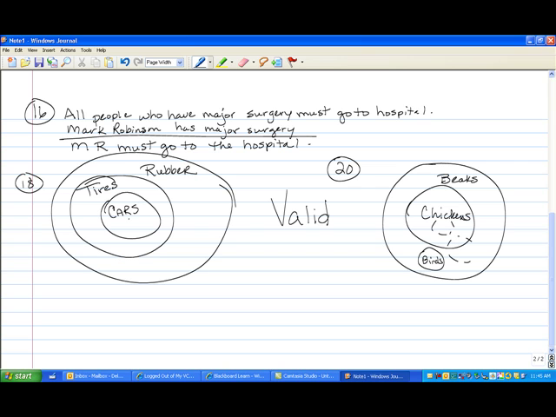Any of those would have beaks. All chickens are birds. Looks like not necessarily. We could also have one here, which we know is true, but we can only go by what is said. So this one's invalid.